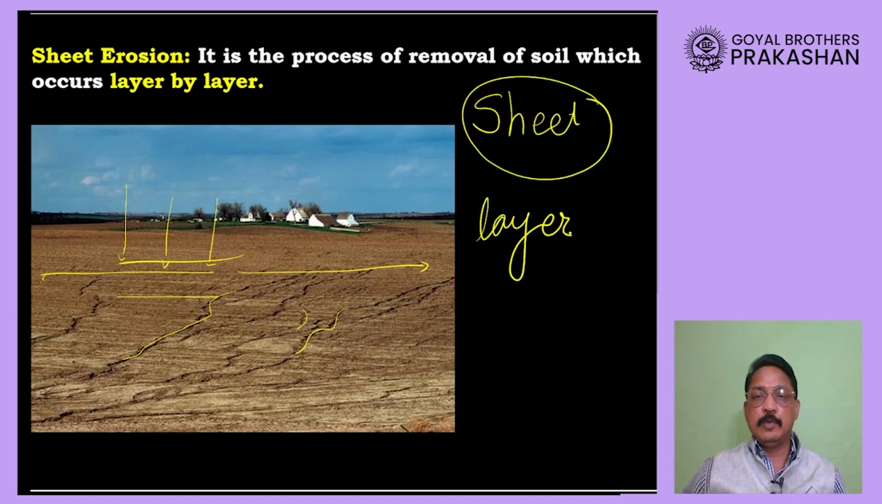And this is how once one layer is washed away, the next layer is seen, then that next layer is washed away, then the next layer will be washed away. So this is how, layer by layer, when the erosion occurs, that erosion is called sheet erosion.